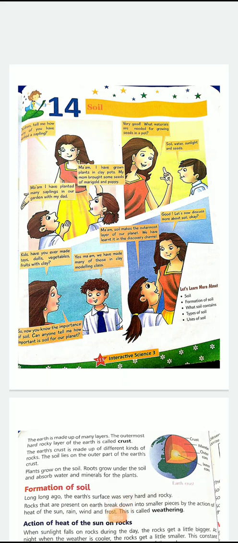So, I hope you all have gone through the topic as we have discussed the question answers. You have read the chapter and you must have completed all the copy work. Along with this class, today I have given you the PDF also. As we discussed the short answers in the class and I gave you the long answers in written form, in that same form, I have given you the short answers. If you have any confusion, you can complete it from there.